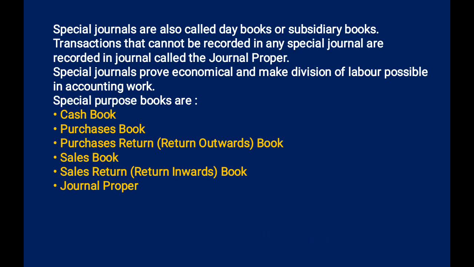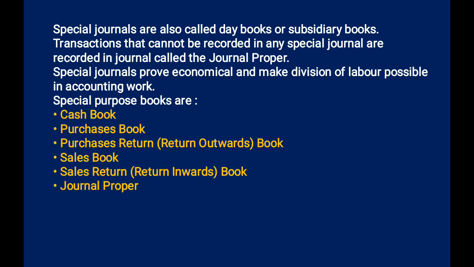Special journals are also called day books, because in the special journals we record classified transactions. They are also called subsidiary books, and also known as the subdivision of the general journal. Transactions that cannot be recorded in any special journal are recorded in the general journal, which is called general proper. For example, any transaction which can't be recorded in the cash book, purchase book, or sales book can be recorded in the general proper.